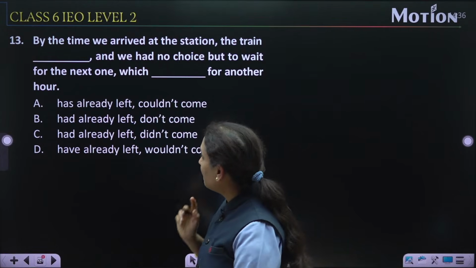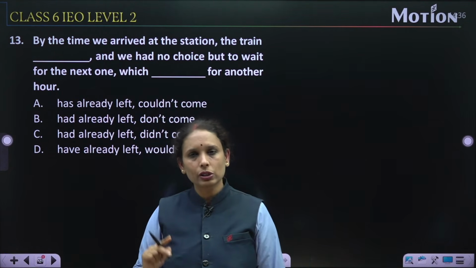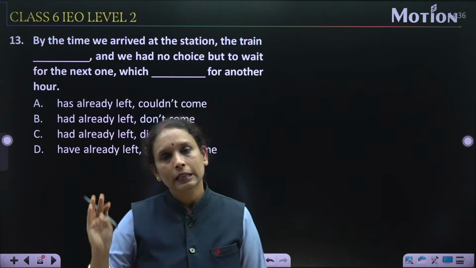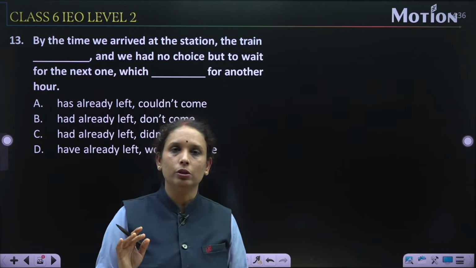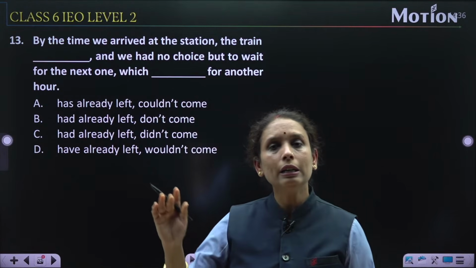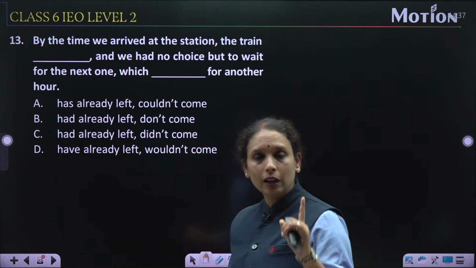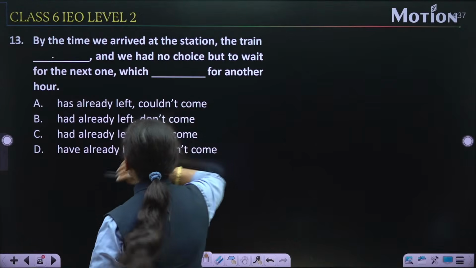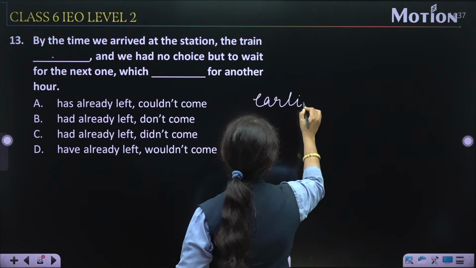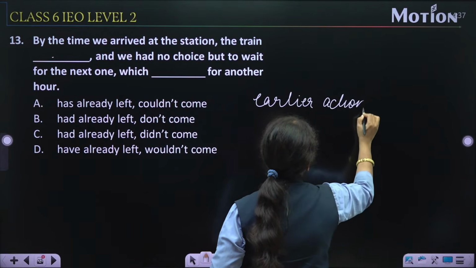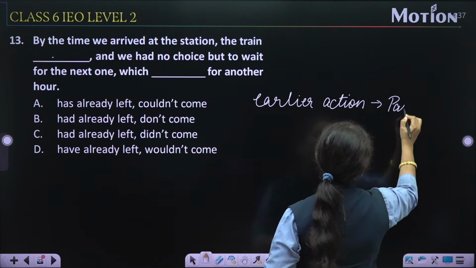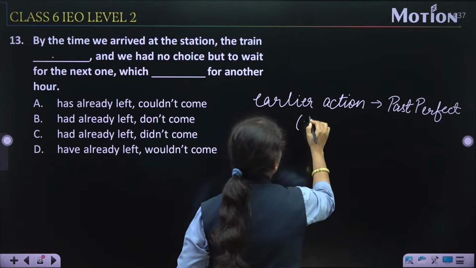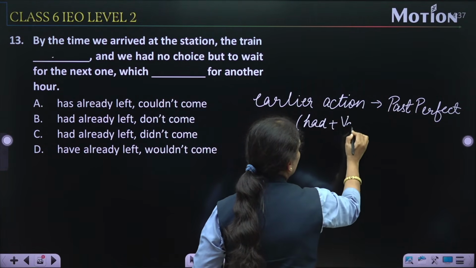So remember this thing, when two events or two actions take place, simple past and past perfect, these two tenses are frequently used to show the sequence of actions. And in the earlier action we use past perfect, that is had plus V3, the third form of the verb.